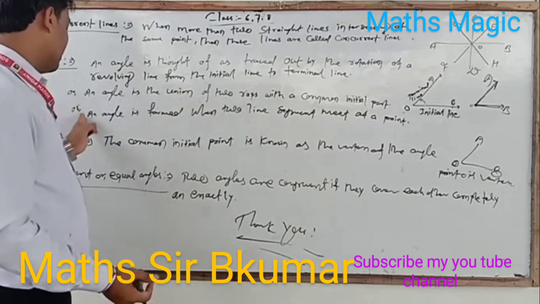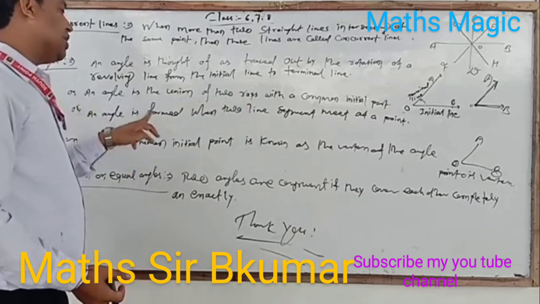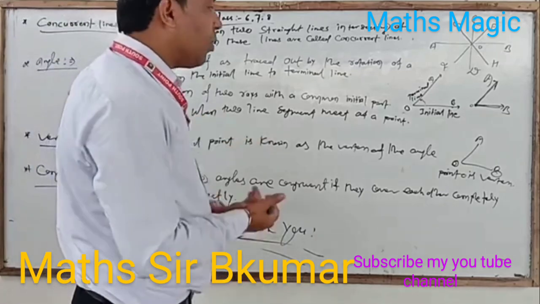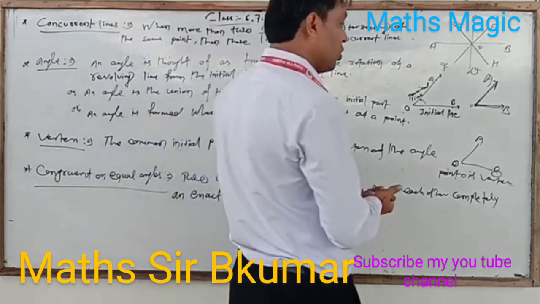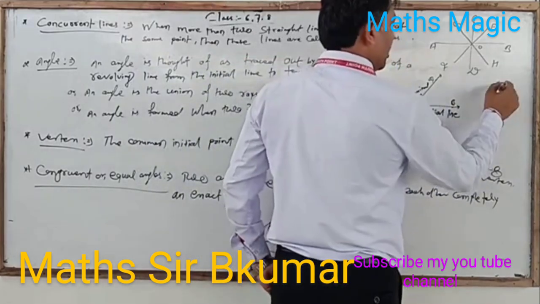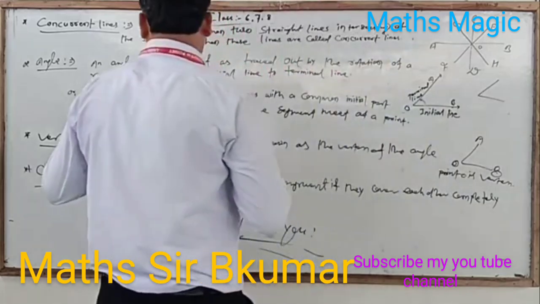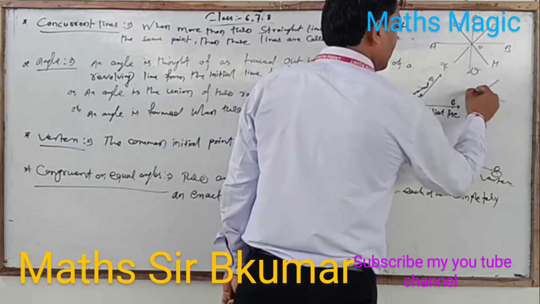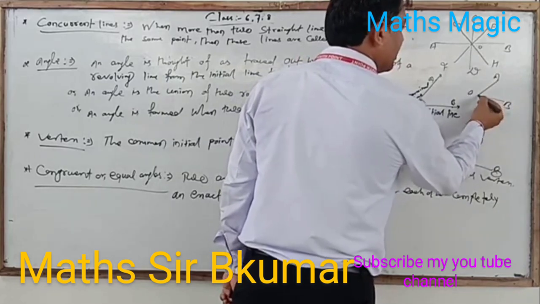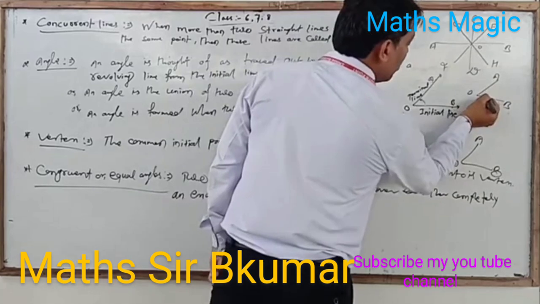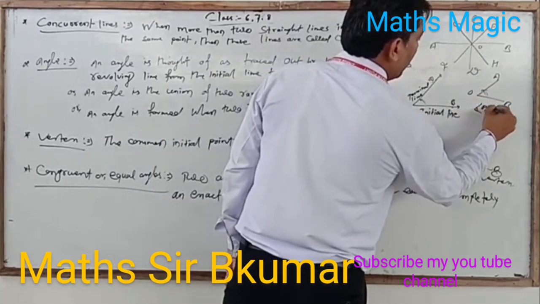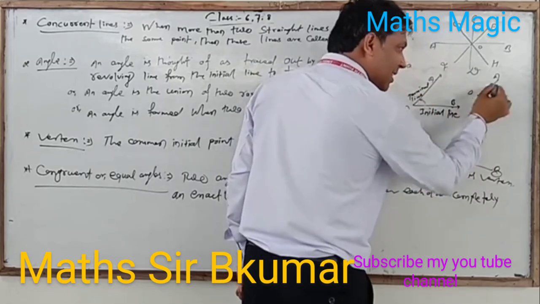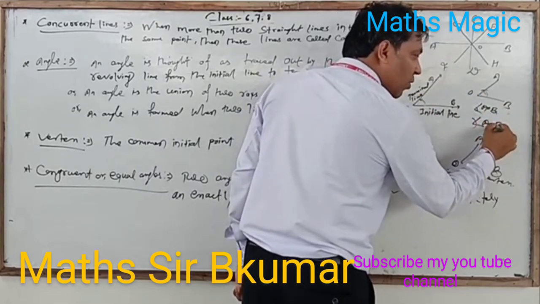And in other words, an angle is formed when two line segments meet at a point. That is, OA and OB are two line segments which meet at O. So this is also angle AOB. An angle is represented like this. There is the angle AOB, so you can write angle AOB.